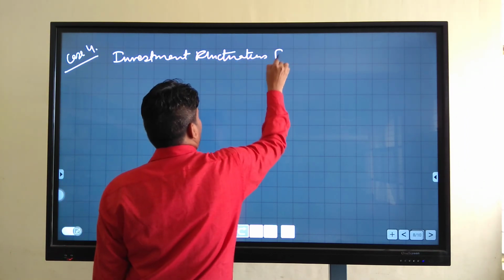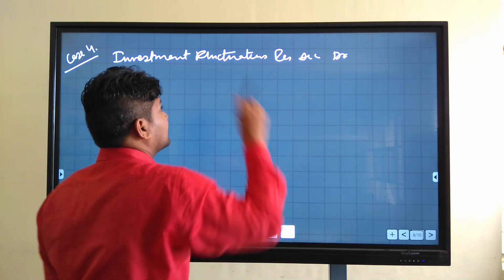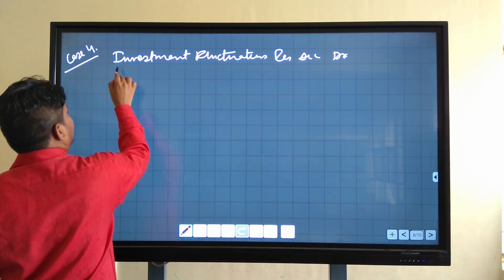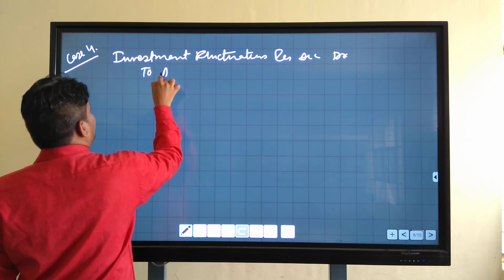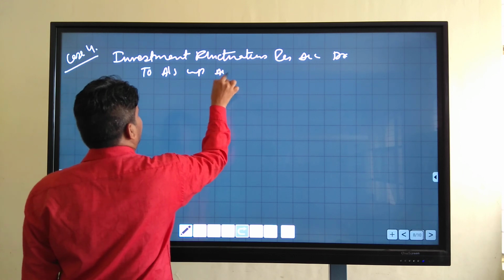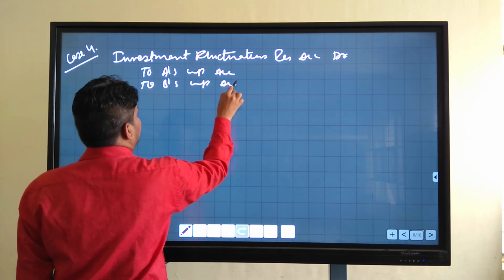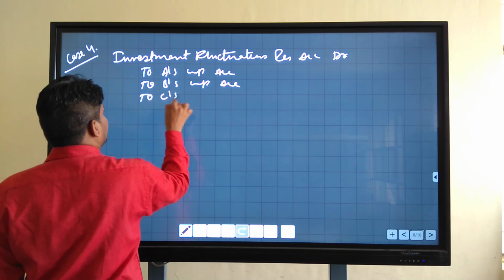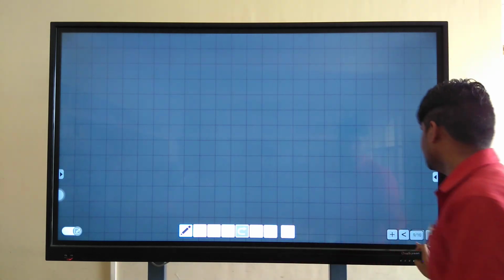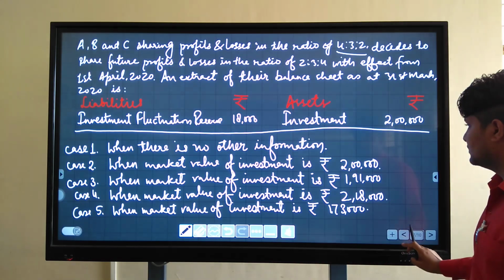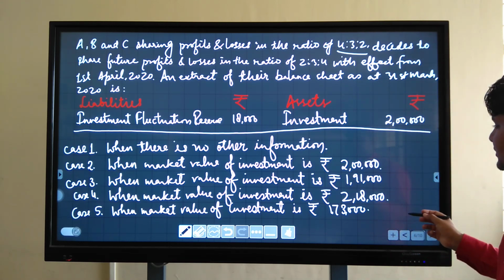Investment fluctuation reserve account debit to A capital account, to B capital account, and to C capital account. But the market value increases by 18,000.